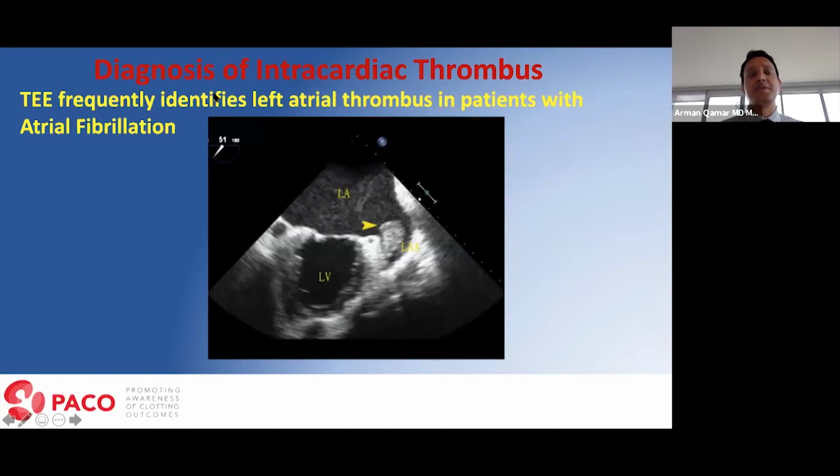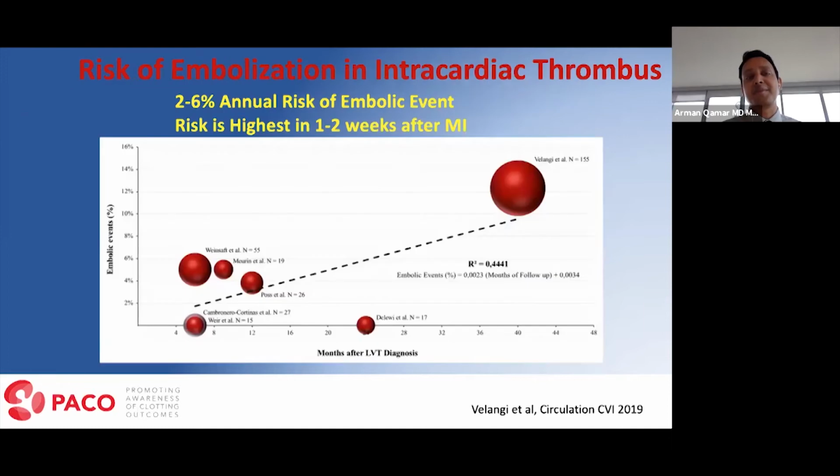Now, at times you would do a TEE, and that would lead to discovery of a left atrial thrombus. Shown here is a TEE of a patient with atrial fibrillation, and you can clearly see that this particular patient has thrombus in his left atrial appendage, which is a major risk factor for stroke. So again, a different type of intracardiac thrombus, different from LV thrombus.